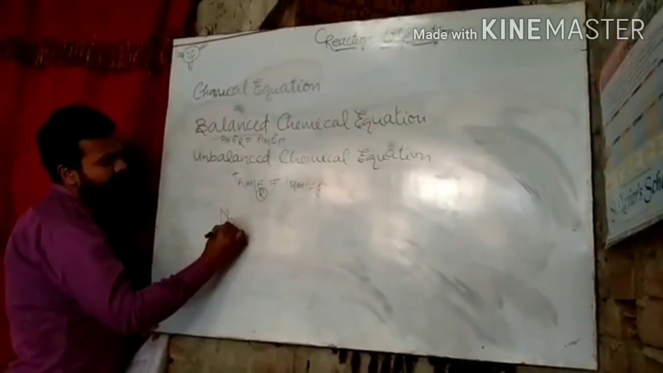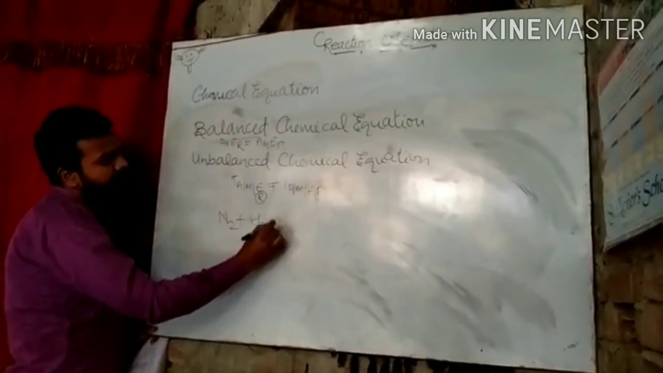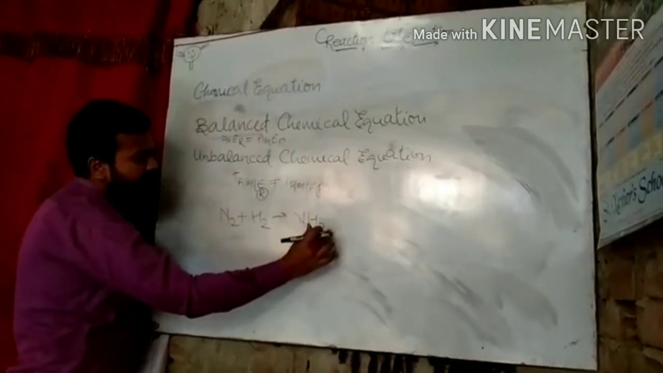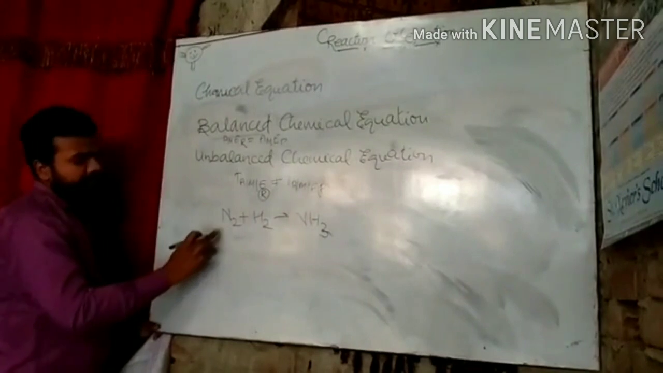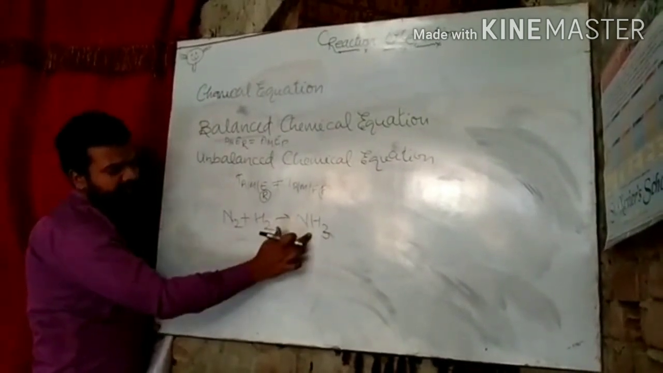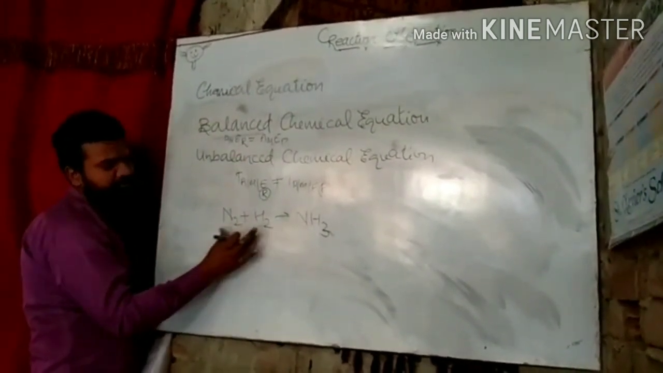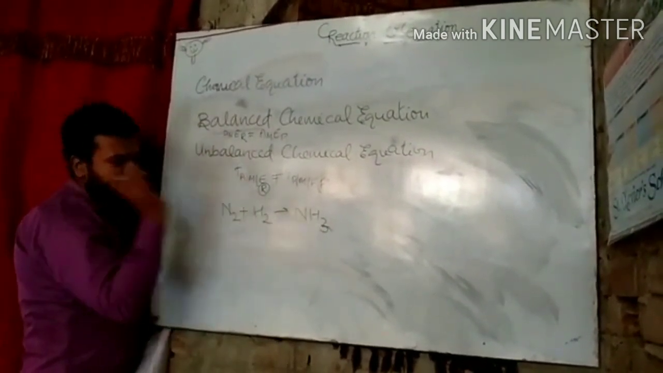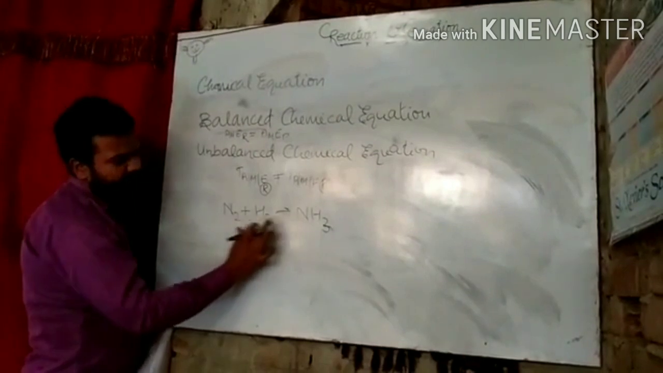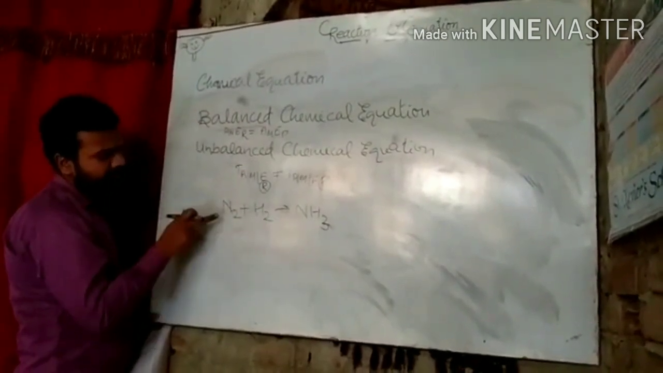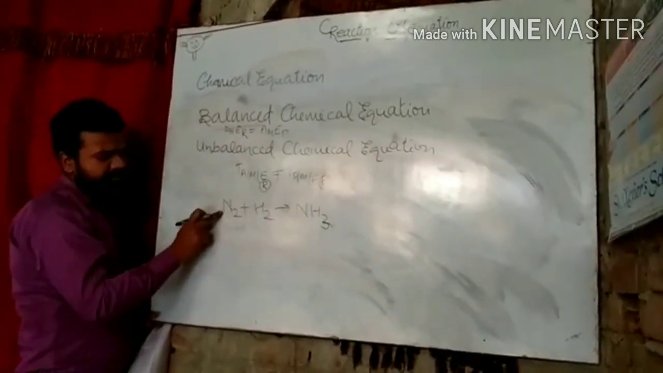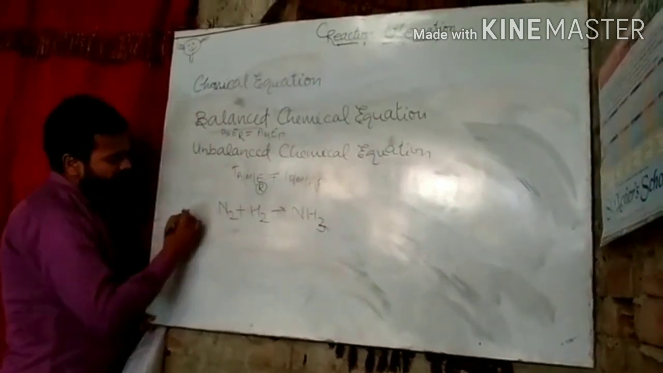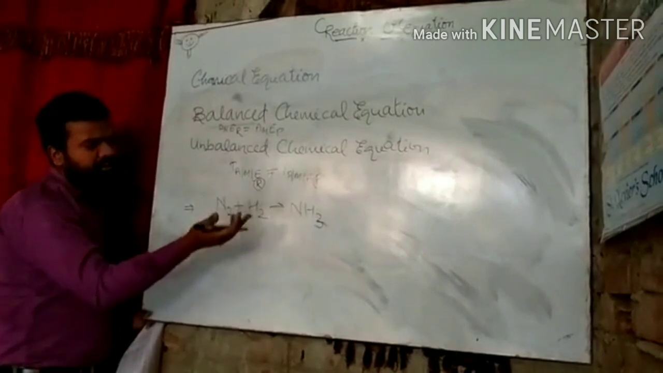Here nitrogen reacts with hydrogen and forms ammonia, NH3. Nitrogen and hydrogen both are the reactants and ammonia is the product. That's why this is a chemical reaction, and the way of representing the chemical reaction is known as a chemical equation. Here the number of atoms: nitrogen 2, hydrogen 2 and one molecule of ammonia. Now let us see, is it balanced or unbalanced?